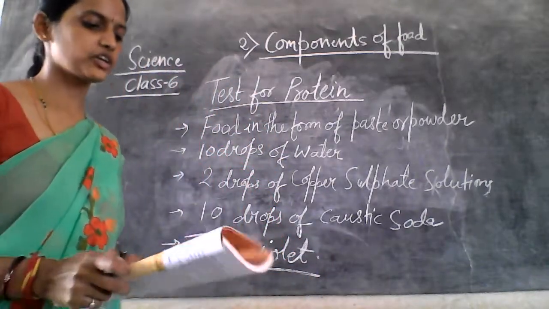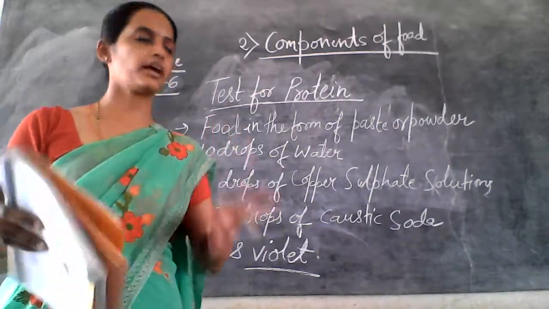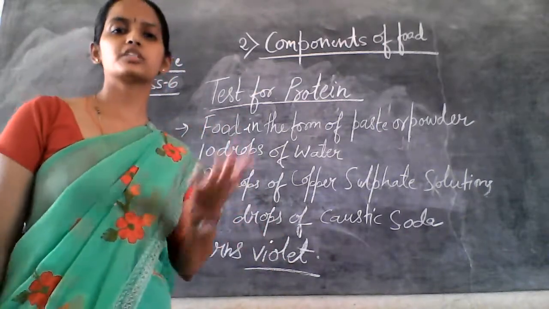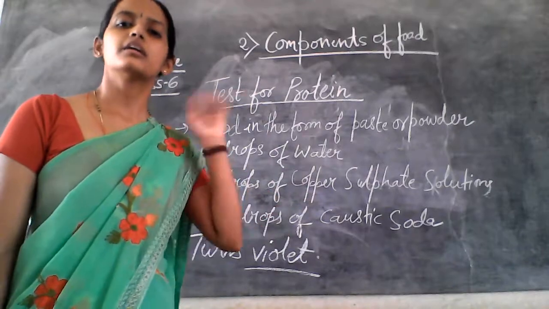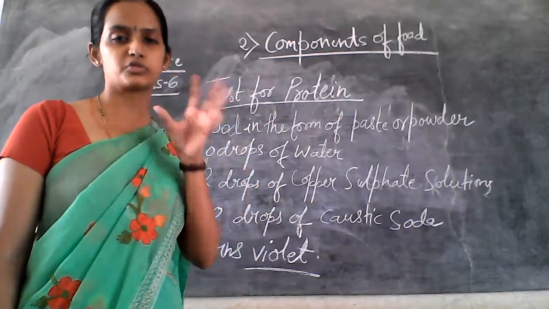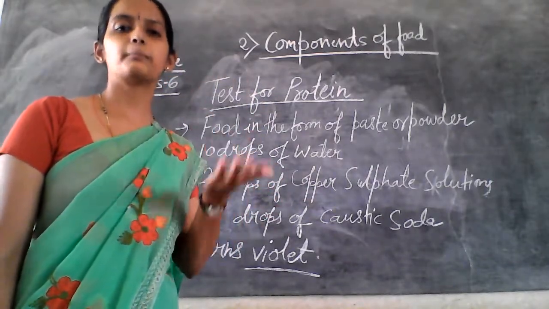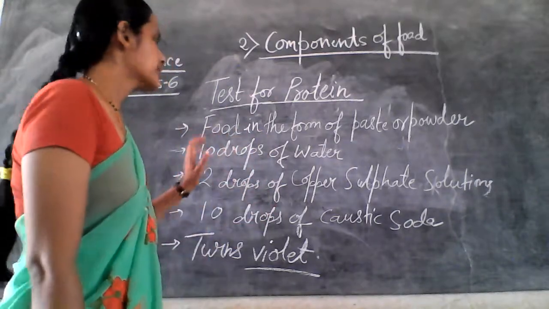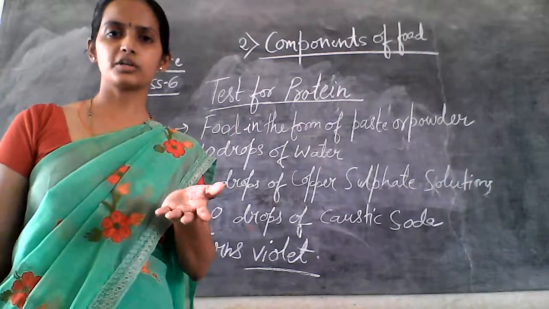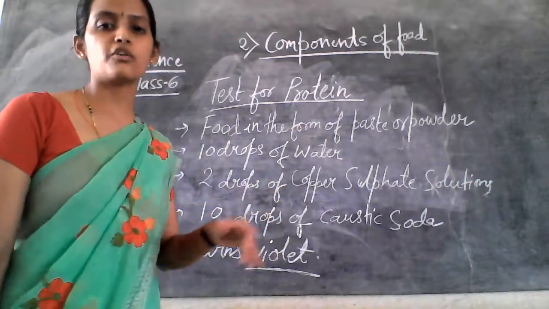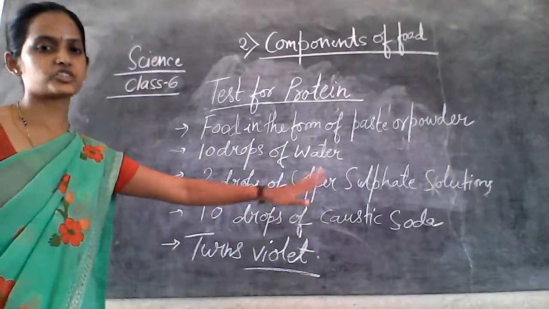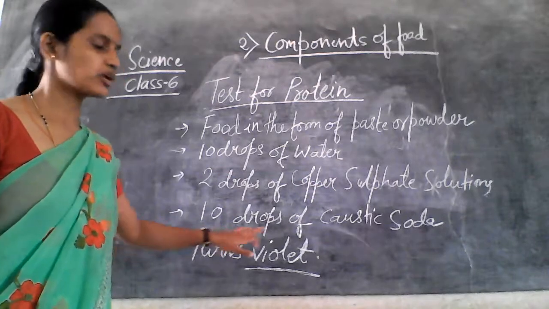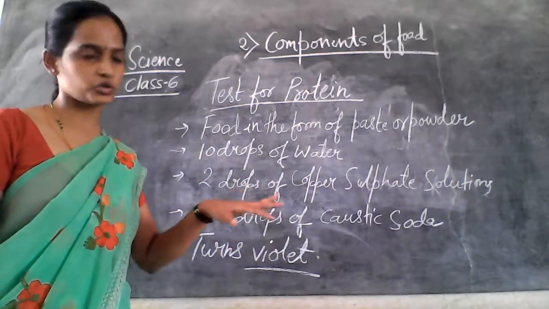So for testing the protein part, first is the food material. If the food material is solid, then make a paste or take it in powder form. Then add 10 drops of water to it, 2 drops of copper sulfate solution, and 10 drops of caustic soda solution.